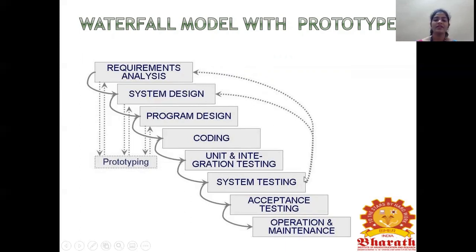In this phase, the customer will give some valid inputs about what changes are required. After that customer evaluation, it again goes to the first steps: analysis, design, program, and coding. These steps keep on repeating until the sample prototype is accepted by the client. Finally, it goes to acceptance testing, and after it is accepted by the customer, it goes to the operation and maintenance phase.